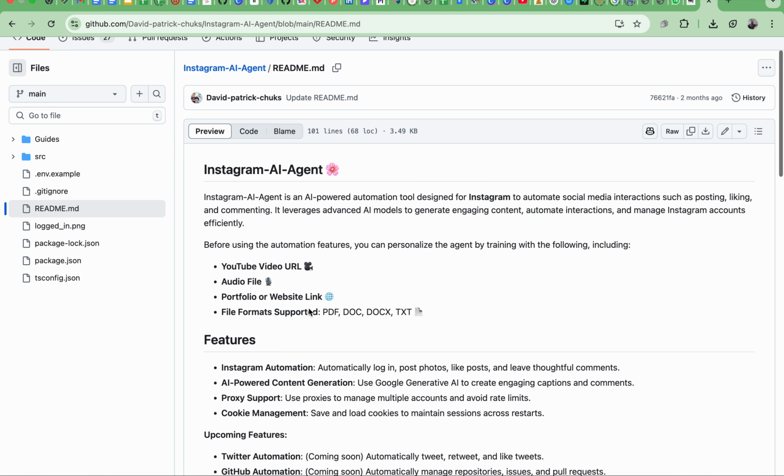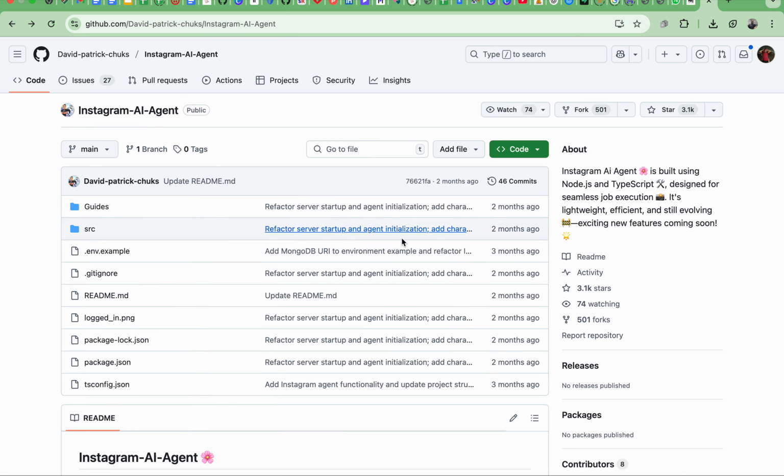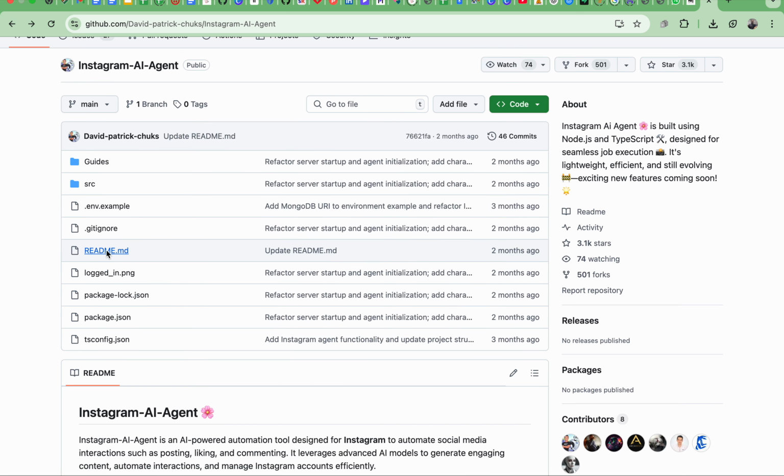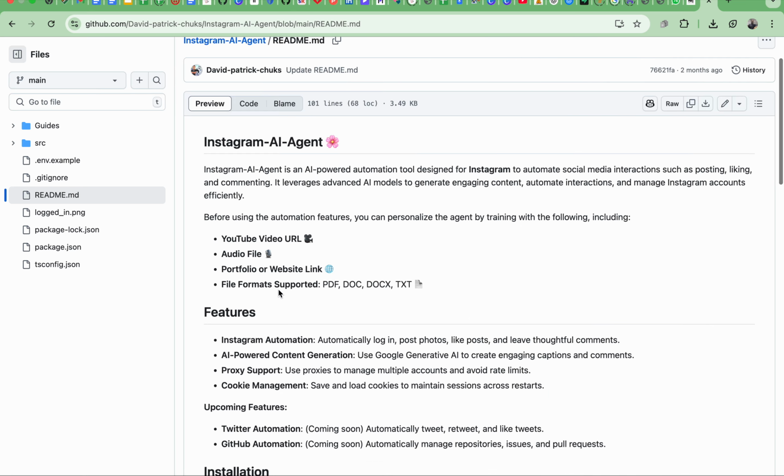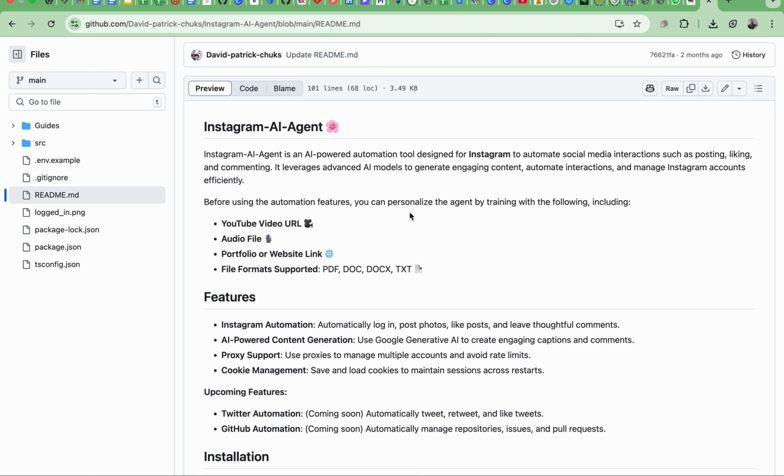So this is Rayona, and we came to the GitHub repository like this. We will go to the readme.md file. If you want to know about any code base or anything, just read this file. The Instagram agent is an AI powered automation tool designed for Instagram to automate social media interaction, posting, liking, and everything.